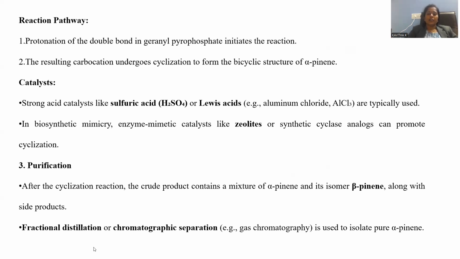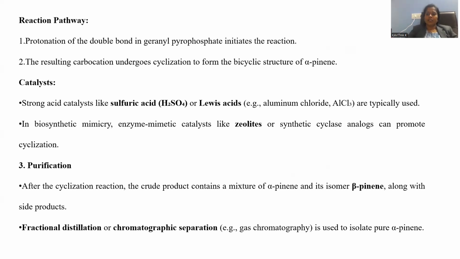This is fractional distillation because alpha pinene boils at one temperature and beta pinene at another. Alpha pinene, as we already know, boils at 150 degrees centigrade. Beta pinene may boil at another temperature. That's the reason why, by raising the temperature to 150 degrees distinctively, alpha pinene will be vaporized, and you can collect those vapors and condense them, giving rise to alpha pinene in the pure form.